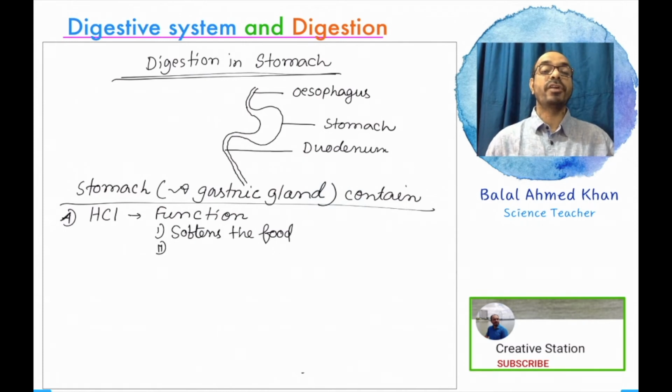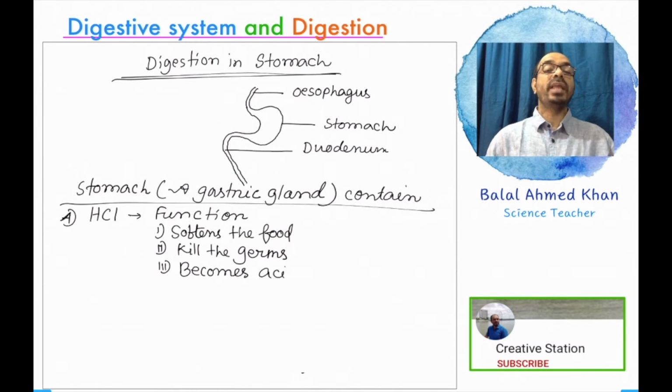First of all, it softens the food. All the food becomes softer in the presence of hydrochloric acid. The second is that it kills germs. Thousands, lakhs, crores of germs are transferred to our stomach with different types of food substances. All the germs are killed in a moment with the help of hydrochloric acid, and the food becomes germ free.